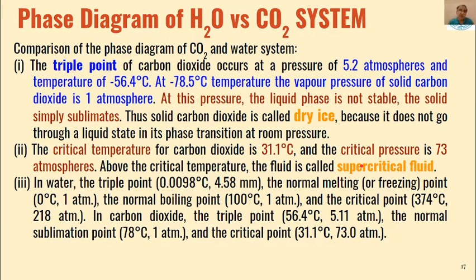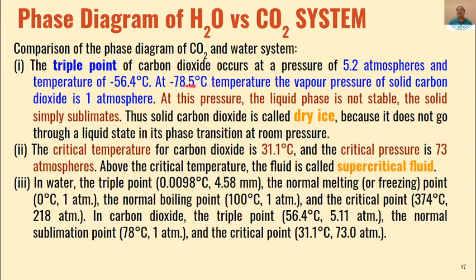Then is a comparison between the water and carbon dioxide systems. As I have told you, only the slope of the OC curve is different. Then the triple point of carbon dioxide occurs at 5.2 atmospheric pressure and temperature is minus 56.4 degrees centigrade.